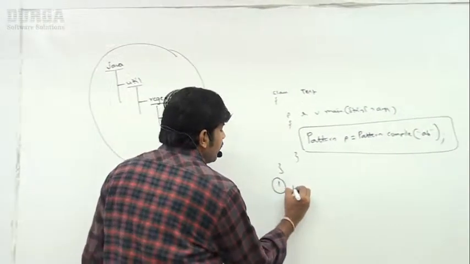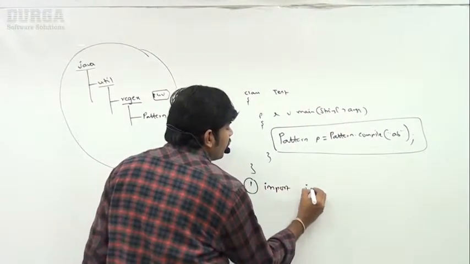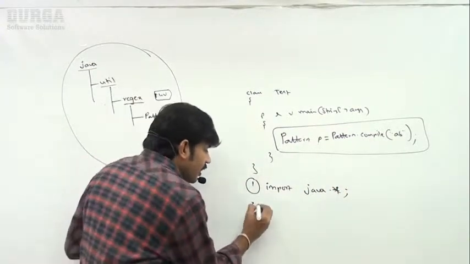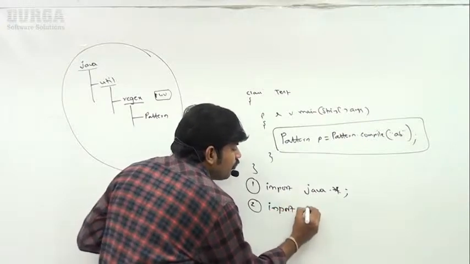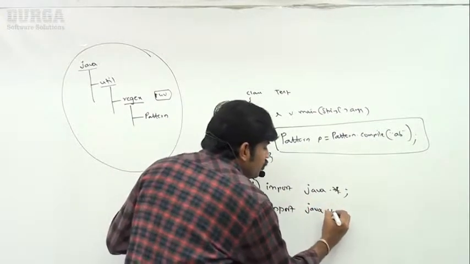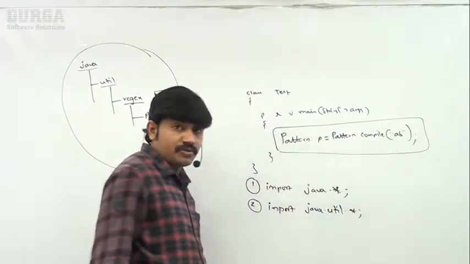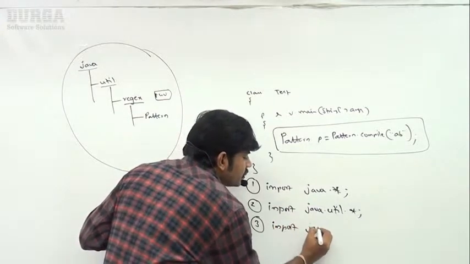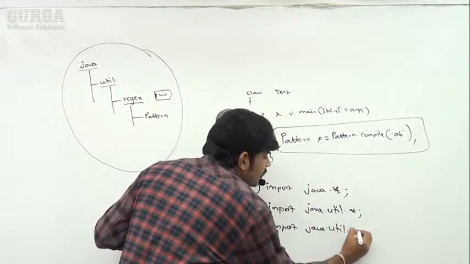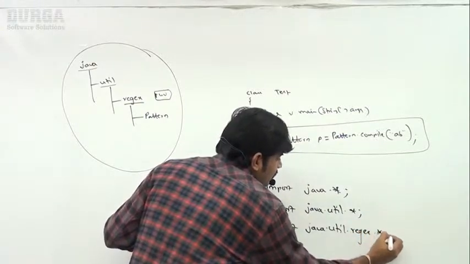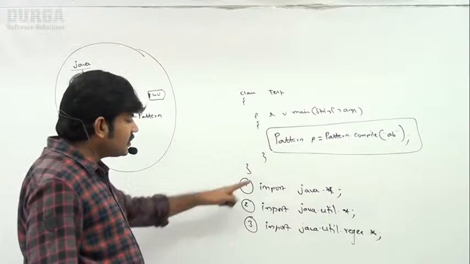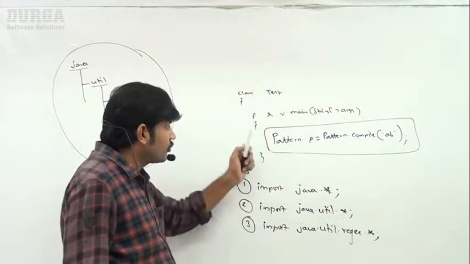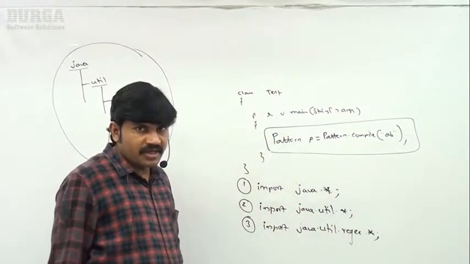Now, here are three import statements. Option 1: import java.*. Option 2: import java.util.*. Option 3: import java.util.regex.*. Obviously, which import statement do we have to take to compile this program successfully?